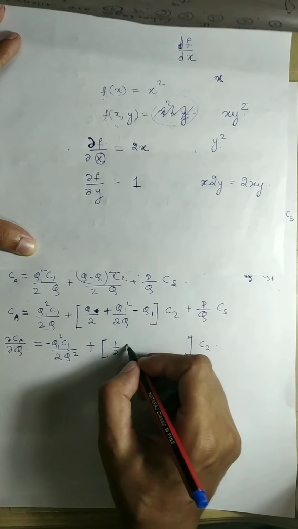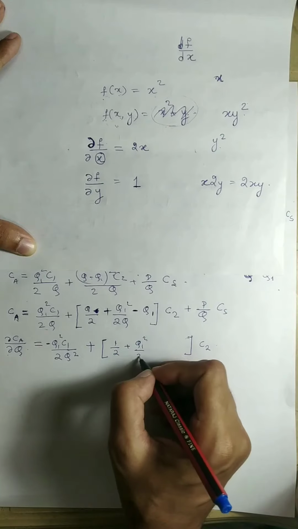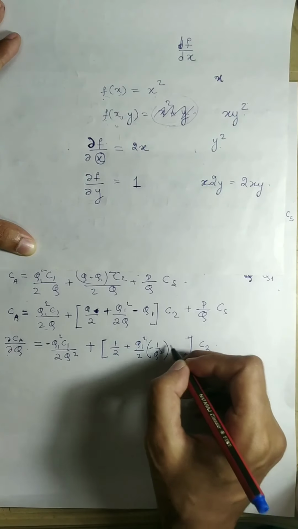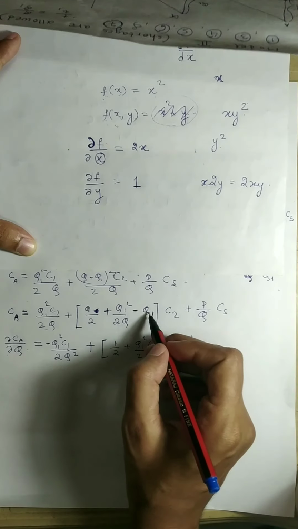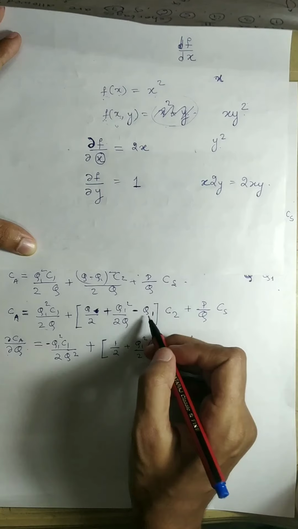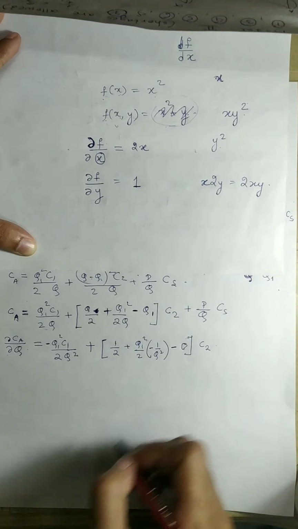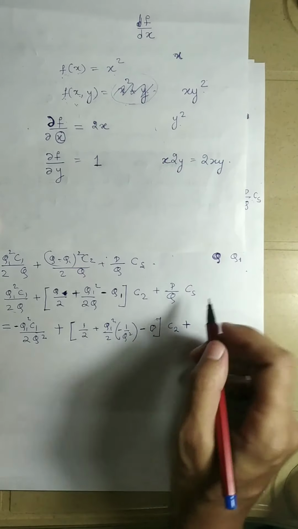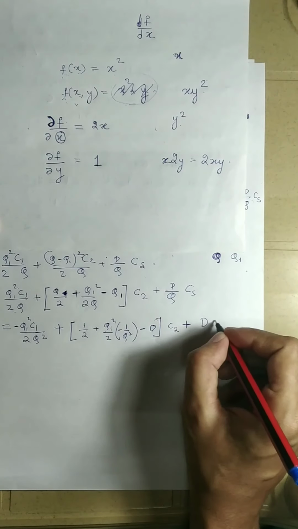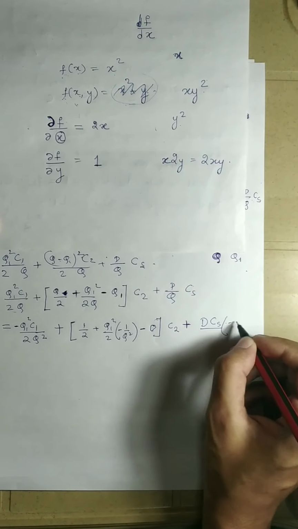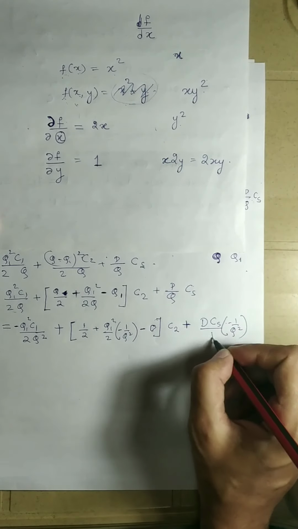The derivative of this will be q1 square by 2, the constant will remain as it is, times minus 1 upon q square, minus q1 is treated as a constant, so the derivative of this with respect to q will be nothing but 0. Plus d and cs are constants. The derivative of 1 upon q will be minus 1 upon q square.